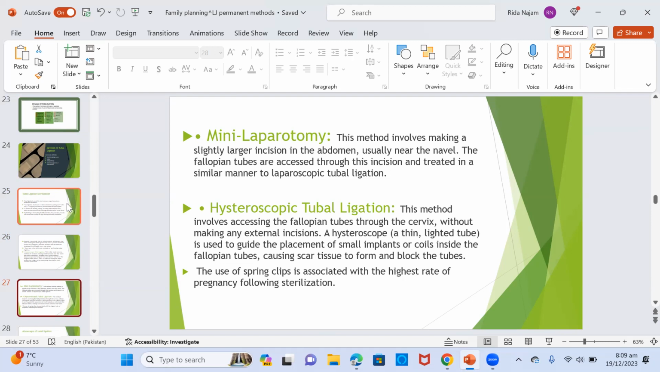Then there's the hysteroscopic tubal ligation. This method involves accessing the fallopian tubes through the cervix without making any external incisions. A hysteroscope is used to guide the placement of small implants or coils inside the fallopian tubes, causing scar tissue to form, and that's going to in turn block the tubes. The use of spring clips is associated with the highest rate of pregnancy following sterilization.